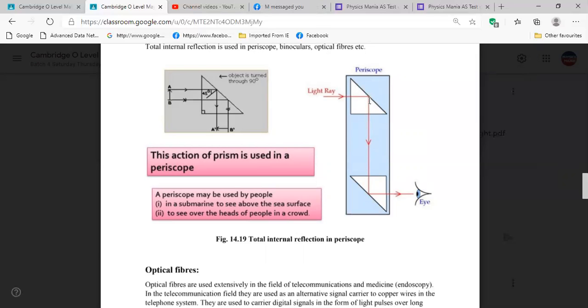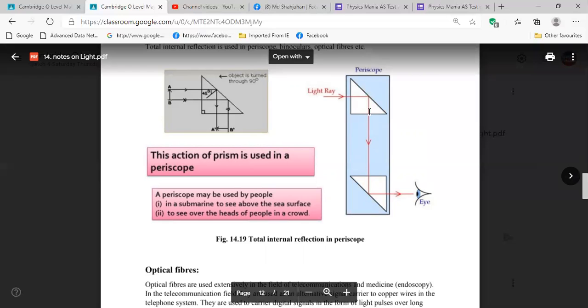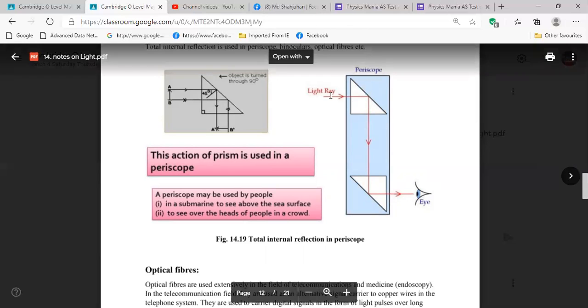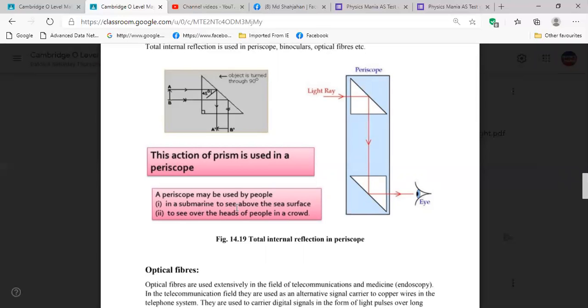Here we are having total internal reflection because the angle of incidence is greater than the critical angle, and it's going to the other prism. Same way it's returning back to the eye. And you can use this periscope to see far objects. What is the use of periscope? It is used in a submarine to see above the sea surface, and to see over the heads of people in a crowd.